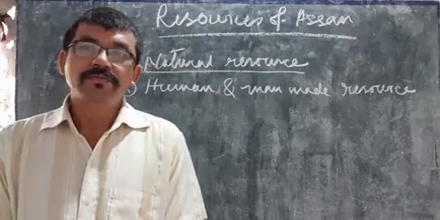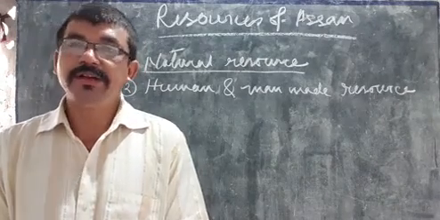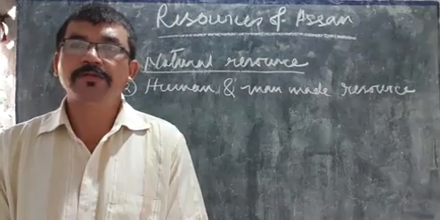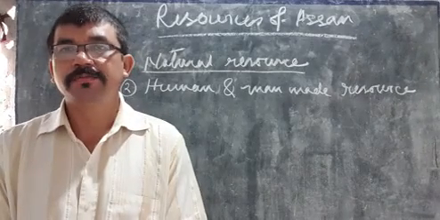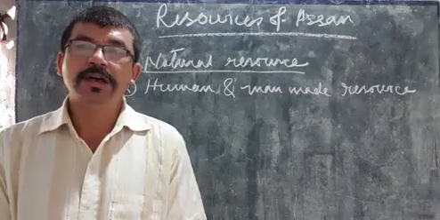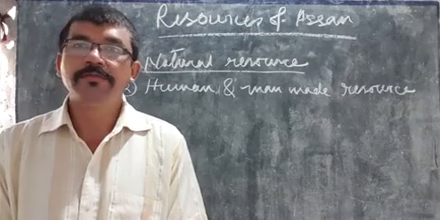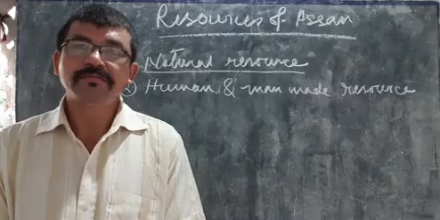Assam is actually very rich in natural resources. Huge amount of forest resources found here. Lots of mineral resources like petroleum, natural gas, coal, limestone are available in our state. Okay?